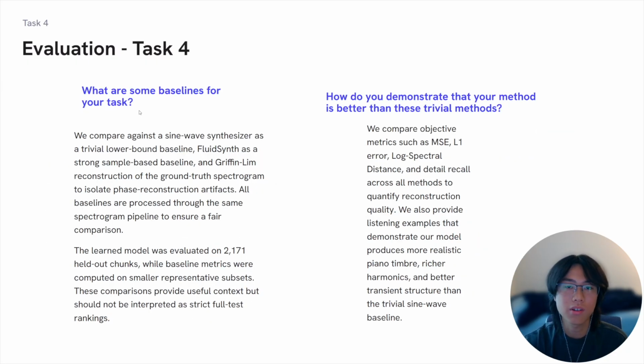So, baselines. We compare against three baselines. The first is a pretty simple sine wave synthesizer. The second is FluidSynth, which provides a strong conventional sample-based piano baseline. This does not use machine learning. And the third is a Griffin-Lim reconstruction of a ground truth spectrogram. This is used for listening only, to isolate our phase reconstruction artifacts. Our learned model was evaluated on about 2100 held-out chunks, and baseline metrics were collected on smaller representative subsets to provide useful context rather than a strict full test ranking.